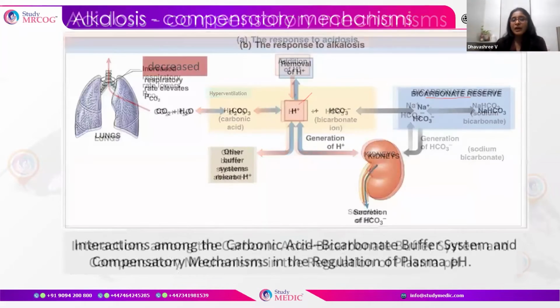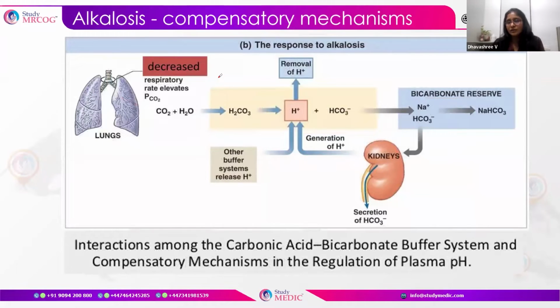Okay, so what happens when there is an alkalosis? Basically, alkalosis is when there is a loss of hydrogen ions or a gain of bicarbonate. So when the hydrogen ions are removed from the blood, what happens is we need more HCO3.